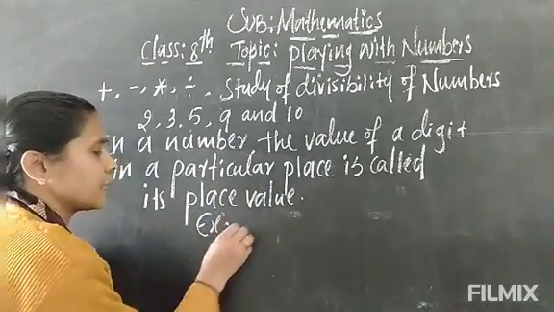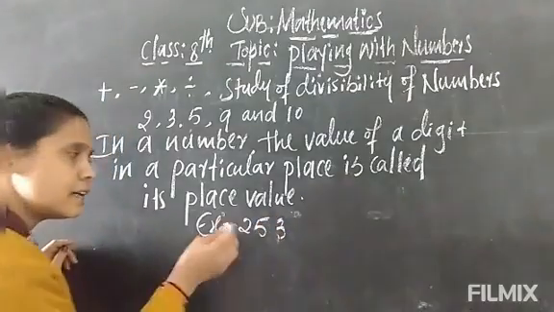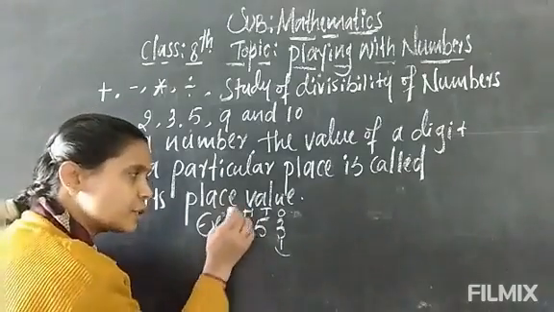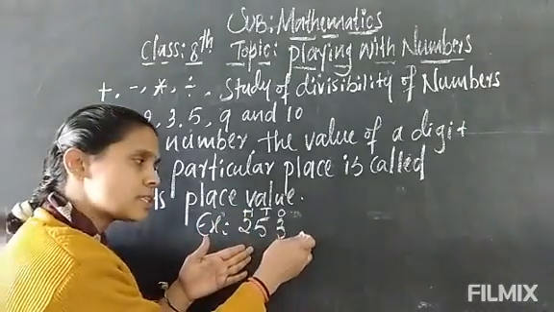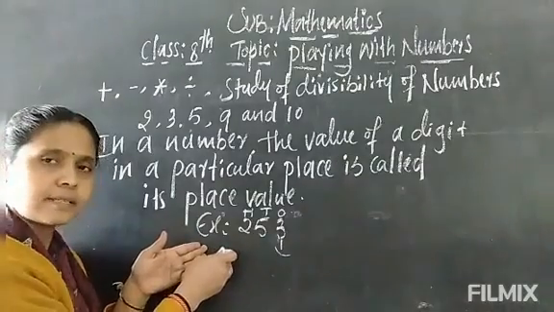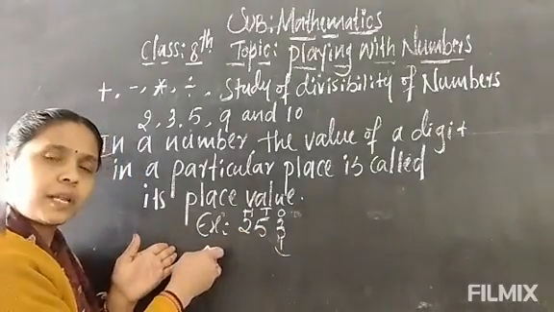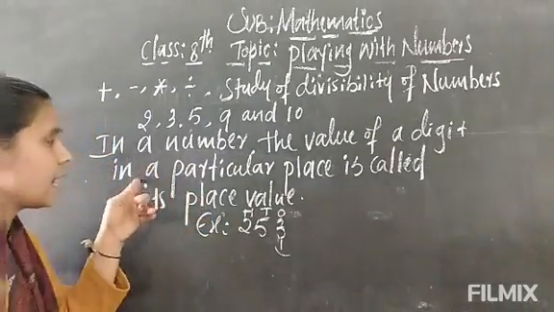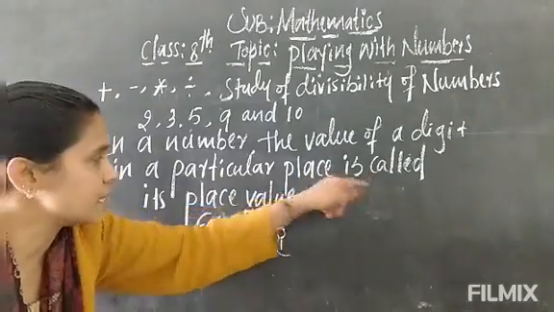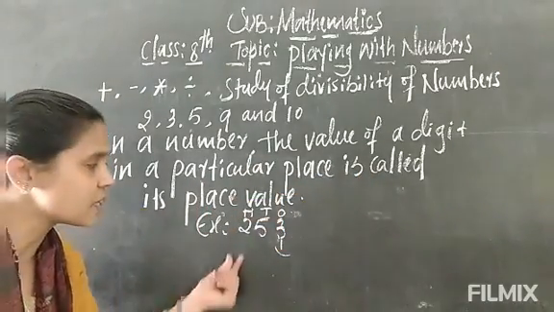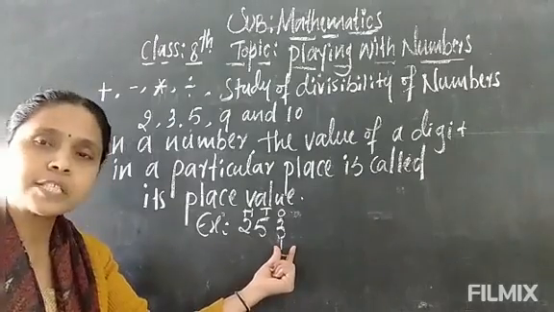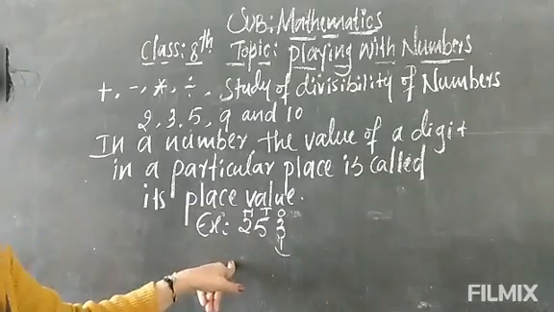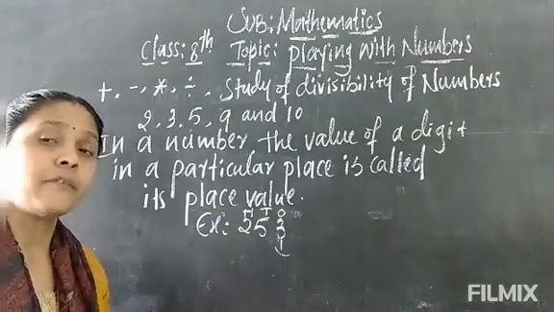For example, I have taken 253. Here you know that easily you can say this is the ones, this is the tens and this is the hundreds. Can you say 2 is in the ones? No, because from the lowest to the highest place we have to read the digit. So from the right to the left, the place value of the digit keeps increasing in a particular place. So this is called a place value. That's why we say 3 is in the ones place only, 5 is in the tens place only, and 2 is in the hundreds place only. We can't change the place values.